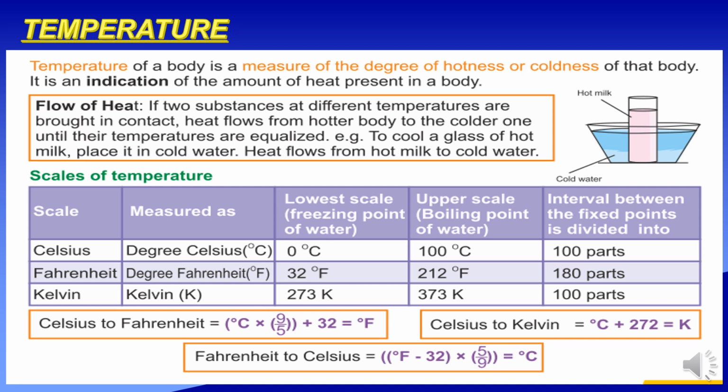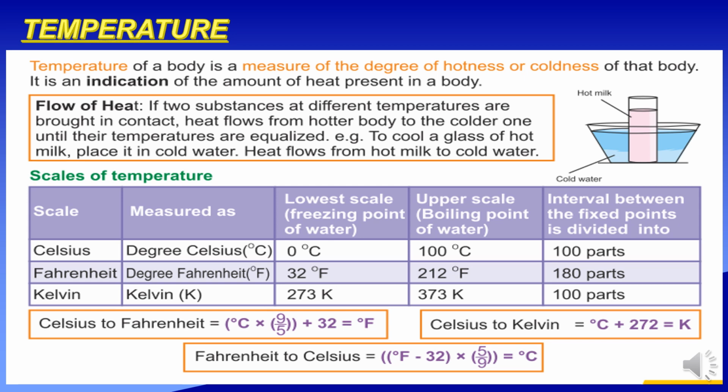Fahrenheit. Fahrenheit is measured as degree Fahrenheit. The lowest point is 32 degrees Fahrenheit, and the upper point is 212 degrees Fahrenheit. The interval between the fixed points is divided into 180 parts. Kelvin. Kelvin is measured as K, and the lowest point is 273 K. The upper point is 373 K. The interval between the two fixed points is divided into 100 parts.